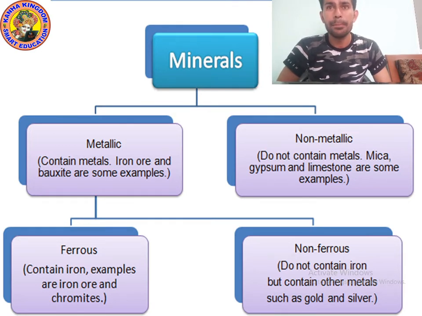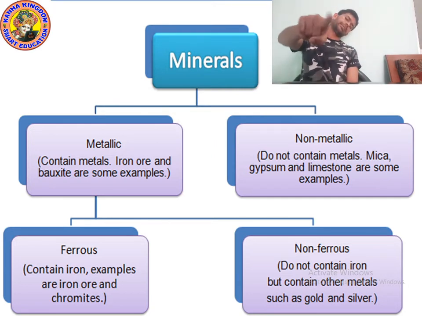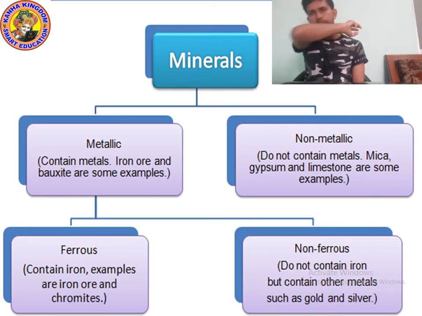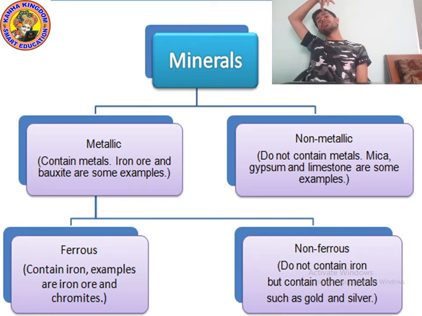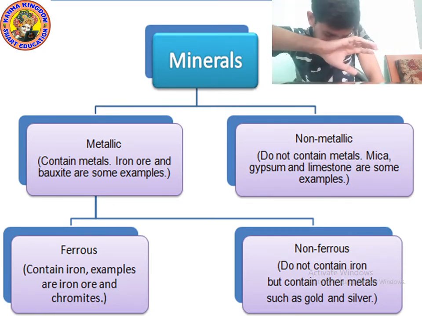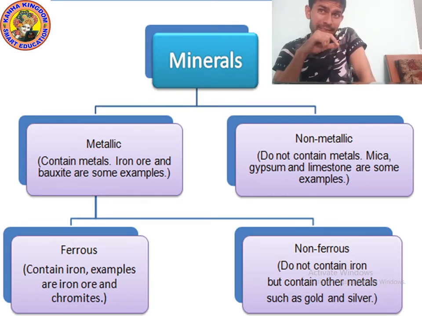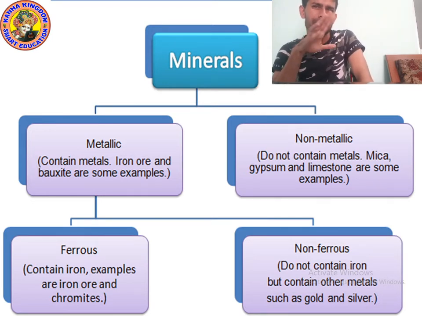You can see the examples of metallic mineral. Iron ore and bauxite are some examples of metallic mineral. Magnetite, bauxite, iron: these are metallic minerals. Magnetite is actually also the name of a metal, the name of a magnet. Magnetite is a mineral as well as a natural magnet. We will discuss all of it. Patience is very important.